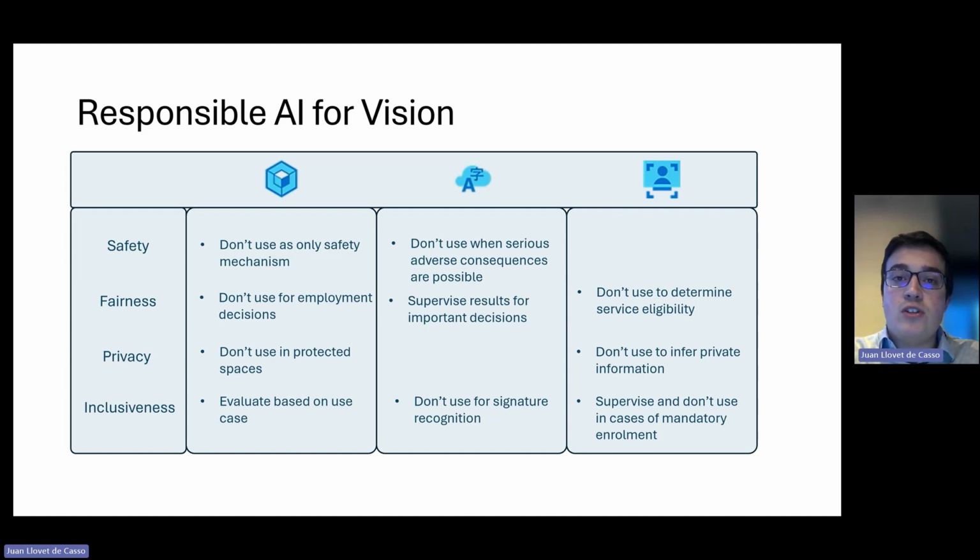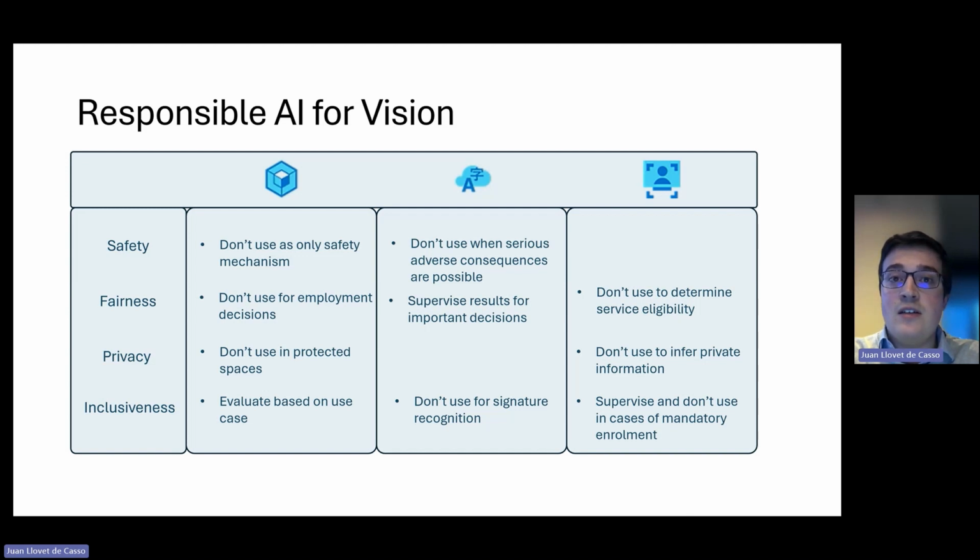For example, Microsoft does not allow the use of these models by law enforcement agencies. In terms of fairness, this model should not be used to determine service eligibility of people or classifying people into different service categories based on any traits that the model might identify. In terms of privacy, this model should not be used to infer private information.